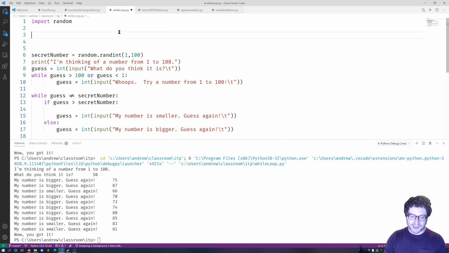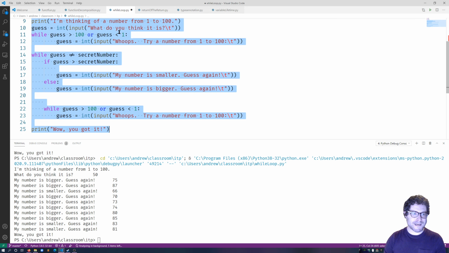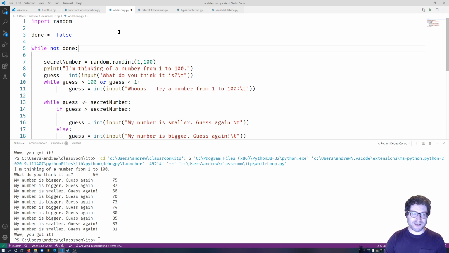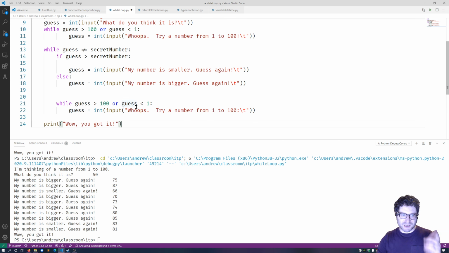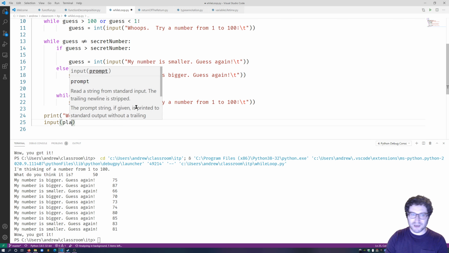So let's go with, again, done is equal to false. Okay? While not done. I use this paradigm a lot. So while not done, I just indented this entire thing, and so all this code is going to keep running again and again and again. And what I'm going to do now is add another print statement, another input statement.